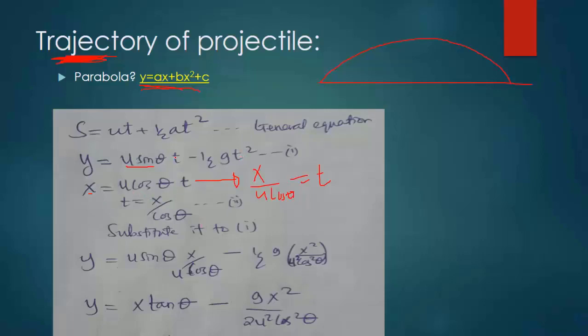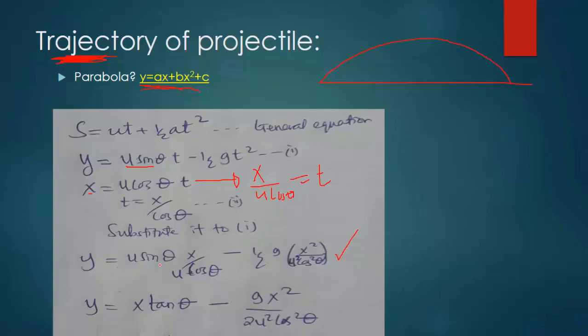So if we substitute t is equal to x divided by u cos theta, then here we will have u sin theta times x over u cos theta, from this value of time, minus a half times g times time squared, where time is this, so it becomes x squared divided by u squared cos squared theta, because we have squared the time here. So finally we have our combined equation as it is.